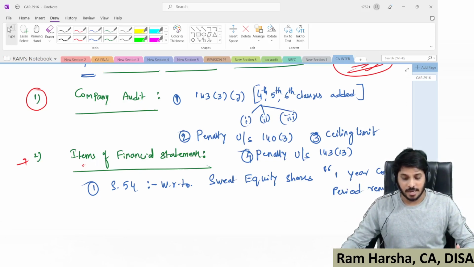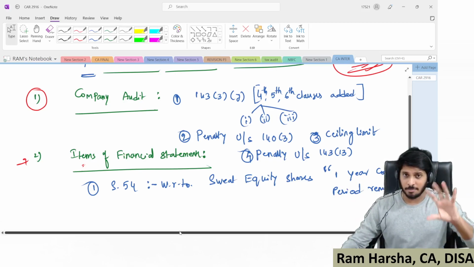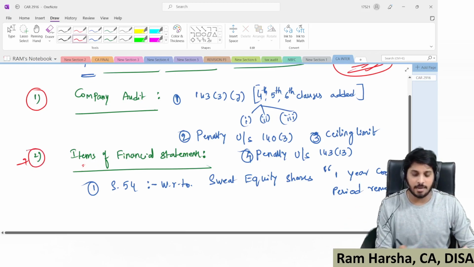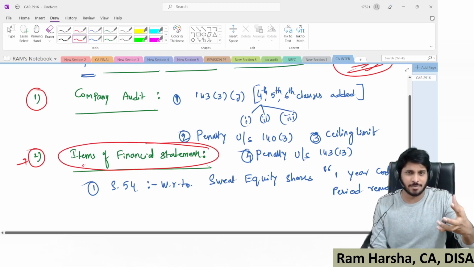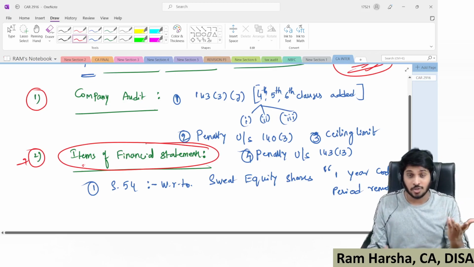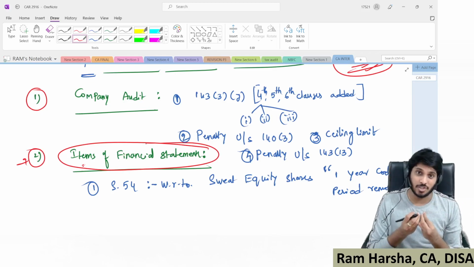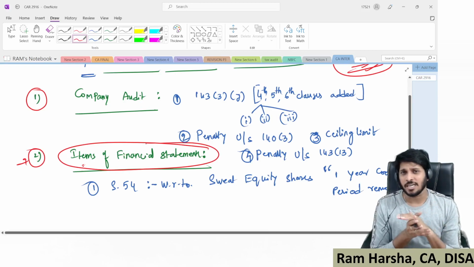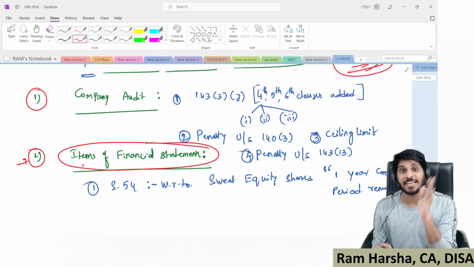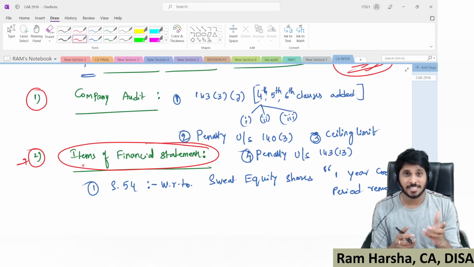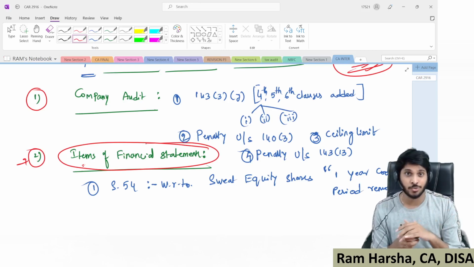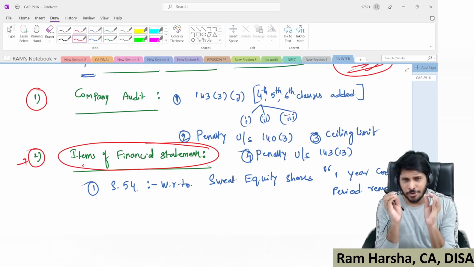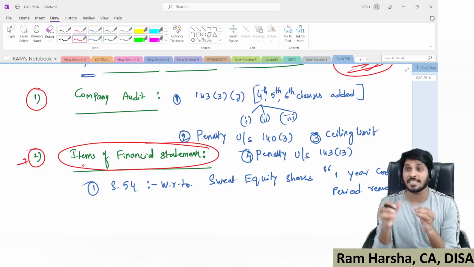Now, for this, I even made a material. But before that, one point I would like to cover. What is the amendment that was there in items of financial statements? Audit of items of financial statements, first of all, is a general chapter. It is not related to any law, so there is no question of an amendment coming into the picture. However, there are some concepts relating to audit of share capital, audit of bonus shares, audit of sweat equity shares, audit of ESOP, audit of shares issued for cash and for consideration other than cash, and likewise. A few of these audit procedures are linked with company law.